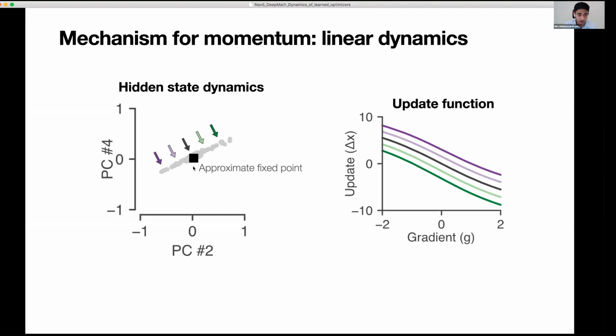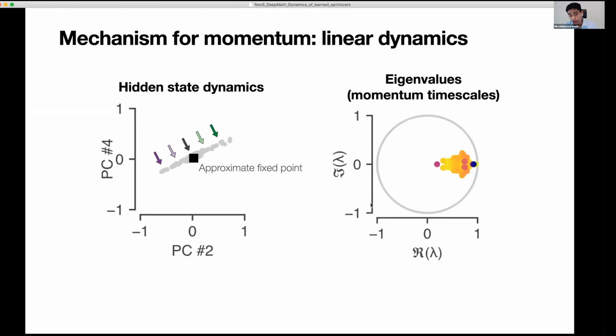You can even go a step further. So this is kind of like a qualitative picture. You can ask quantitative questions like what's the exact momentum timescale being used here. You can do that by computing the Jacobian matrix around these fixed points and looking at the corresponding eigenvalues of that Jacobian. So on the right, I'm showing these eigenvalues in the complex plane. They're colored by the effective learning rate for each of these modes. And in particular, there's one point, this purple point, for which I can write down the effective learning rate and momentum value for that mode. And that exactly corresponds to the dynamics along this one dimension.